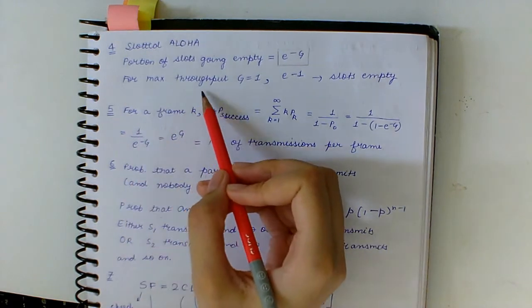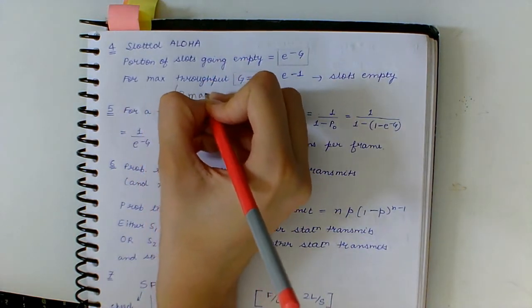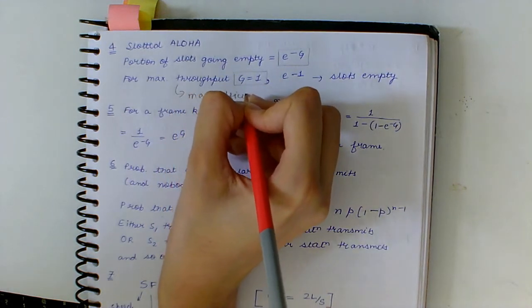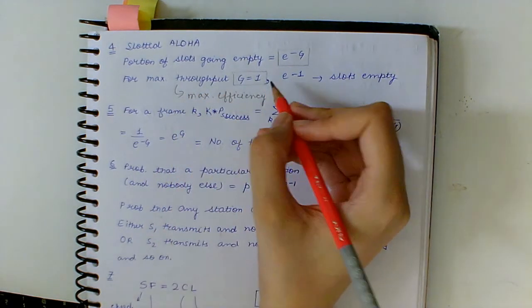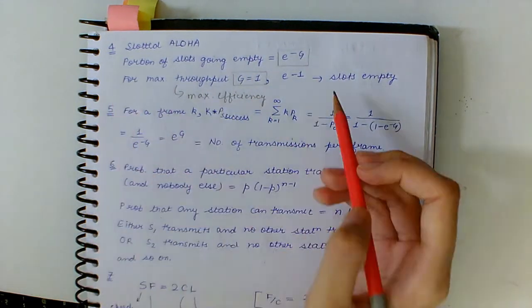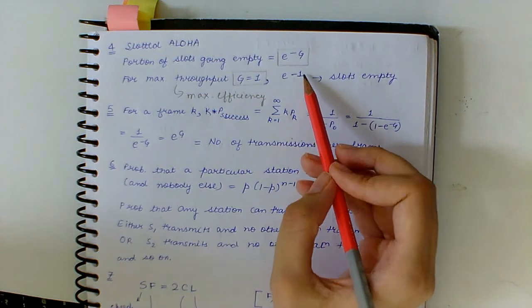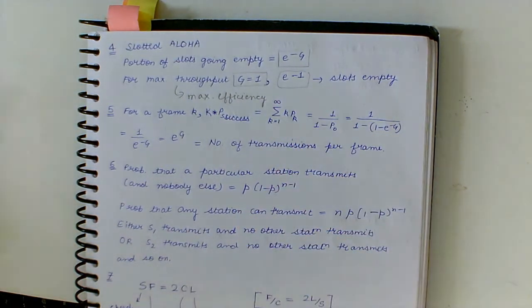So for maximum throughput, we know that G equals 1. Maximum throughput means maximum efficiency, and we have also calculated that G equals 1 in the last video. So whenever the throughput is maximum, the portion of slots left empty is given by e to the power minus 1.